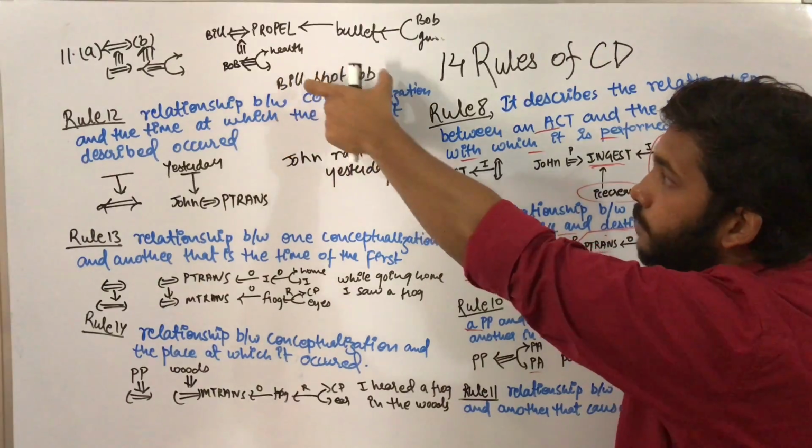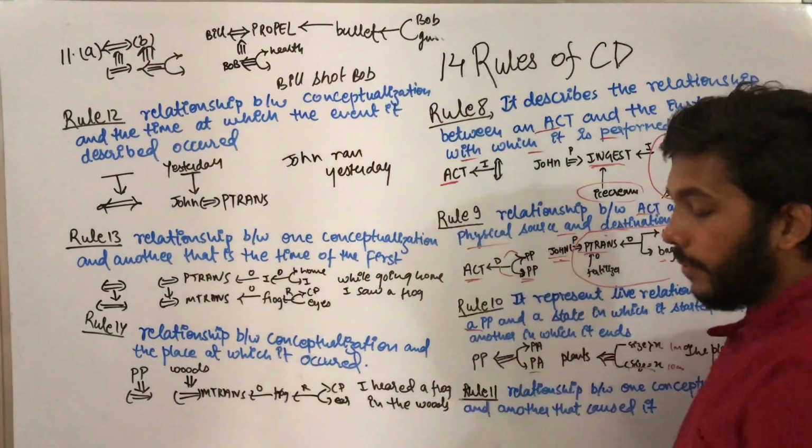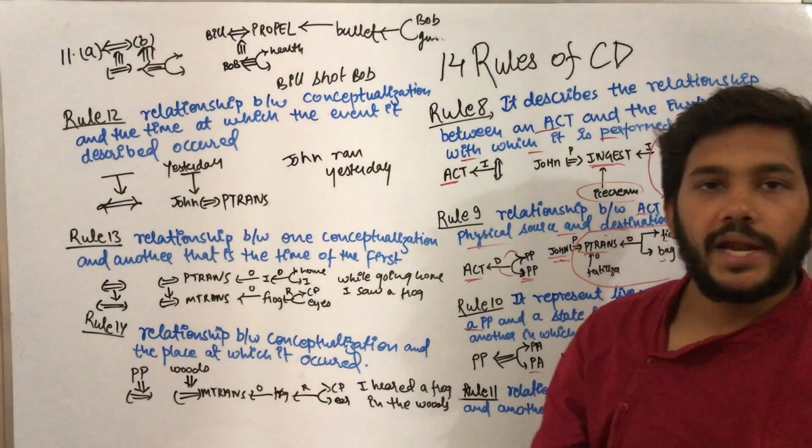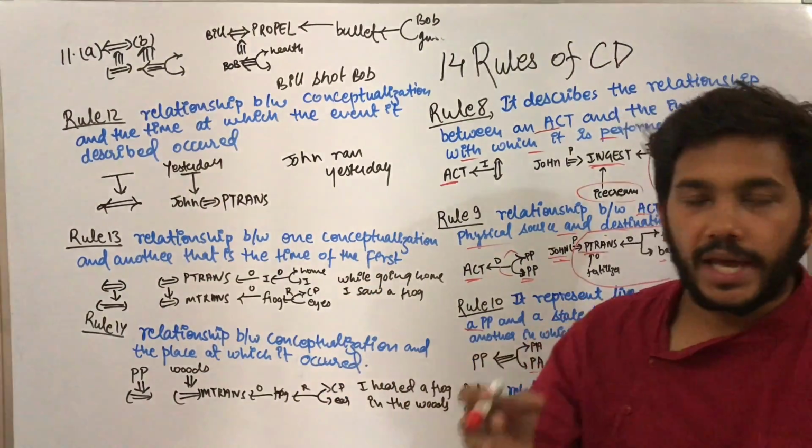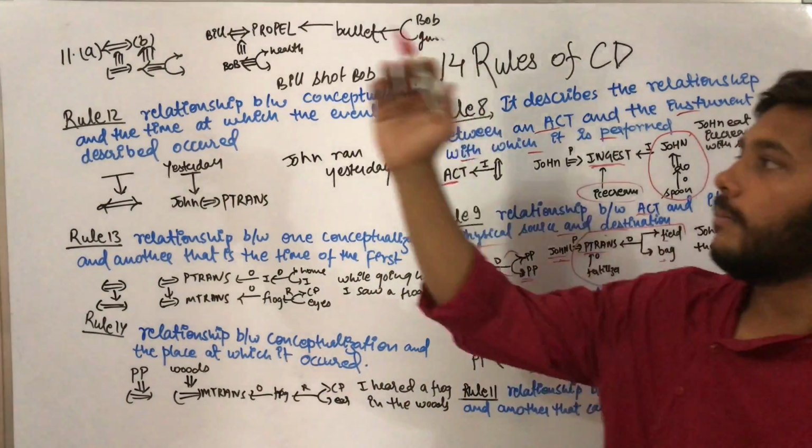Like Bill shot Bob. Bill is one object and Bob is another object. Bill, with the help of a gun, has shot Bob.